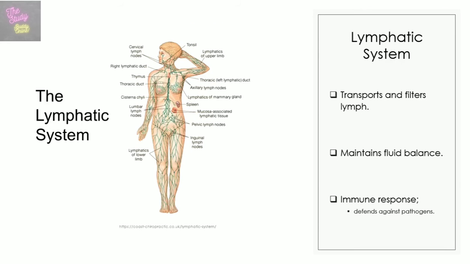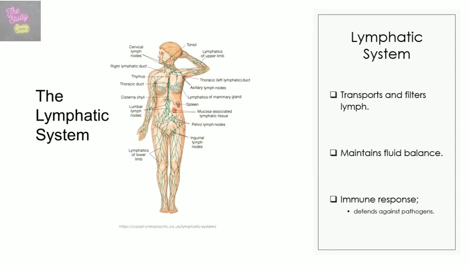Another organ system in the human body is the lymphatic system. This system is made up of lymph vessels, lymph nodes, tonsils, spleen, thymus, appendix, etc. And yes, an organ can function in multiple organ systems, like the thymus, which is part of both the endocrine system and the lymphatic system, or the kidneys, which are also part of the endocrine system, as well as the urinary system that you'll see soon.